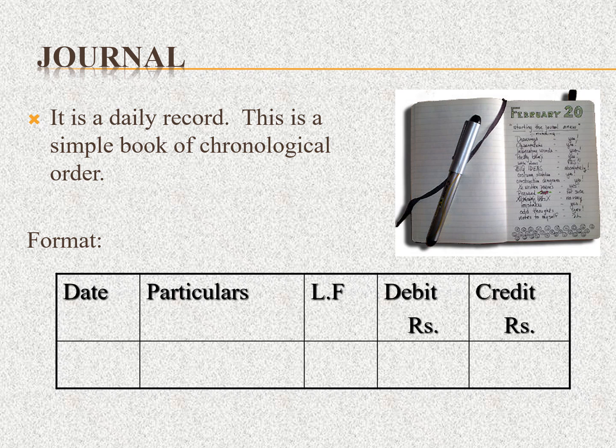Once again, the journal means the record of business transactions, showing which account is to be debited and which account is to be credited. That is called the journal. Here the format has the date column and the particulars, where you write which account is debited and which is credited, then the ledger folio column, and the debit amount and credit amount.